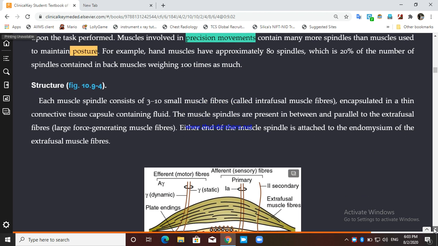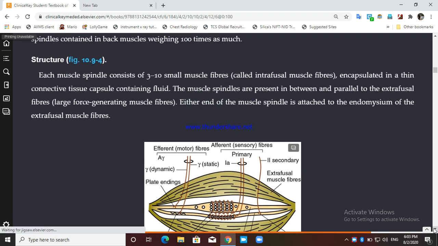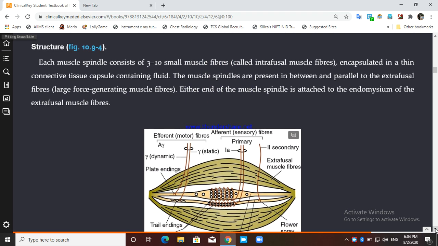Now let's talk about the structure. Each muscle spindle consists of 3 to 10 small muscle fibers. So you can see this middle one, these are the muscle fibers, 3 to 10 small muscle fibers, and these are known as intrafusal fibers.